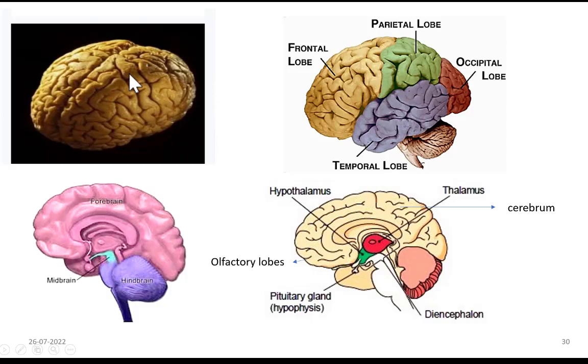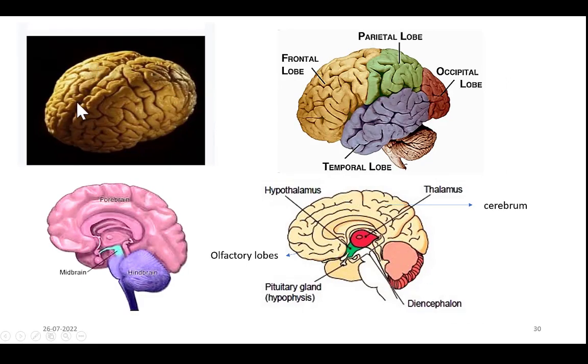This view exposes only one part of the brain, that is the cerebrum. So what you are seeing here, this whole thing, is called the cerebrum. See, at the middle there is a cleavage. Cleavage means division. This cleavage divides the cerebrum into two parts called cerebral hemispheres. So there are two cerebral hemispheres, the left cerebral hemisphere and this is the right cerebral hemisphere. The whole structure is the cerebrum. This is the top view.